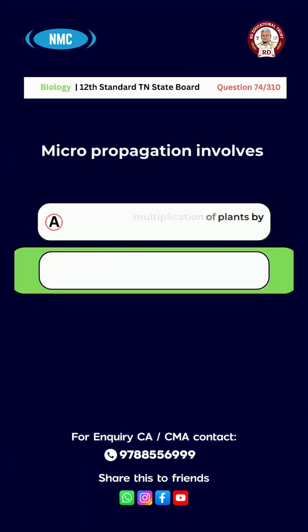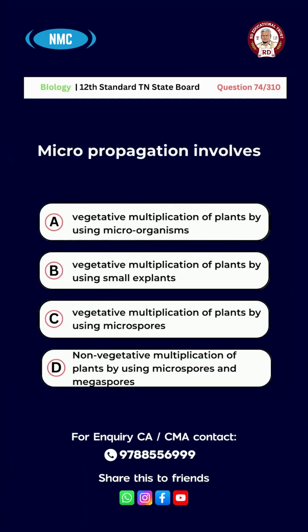Question number 74. Micropropagation involves A, vegetative multiplication of plants by using microorganisms, B, vegetative multiplication of plants by using small explants, C, vegetative multiplication of plants by using microspores, D, non-vegetative multiplication of plants by using microspores and megaspores. The right answer is option B. Vegetative multiplication of plants by using small explants.